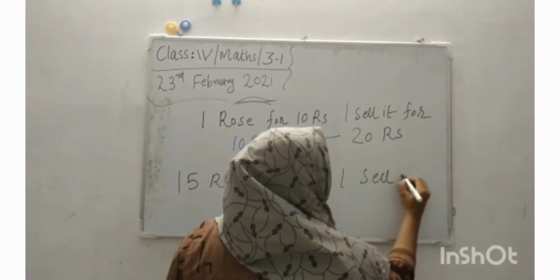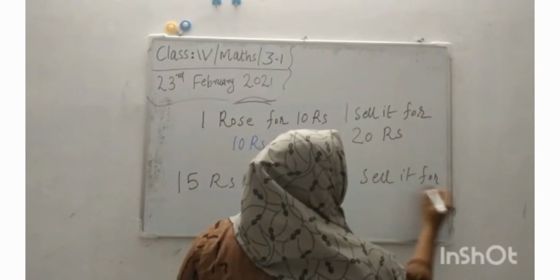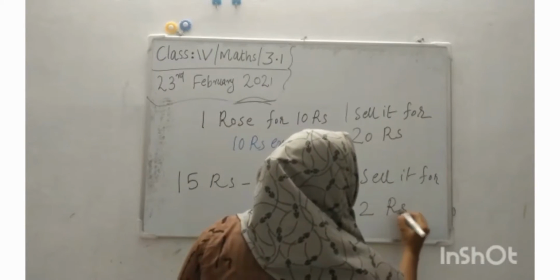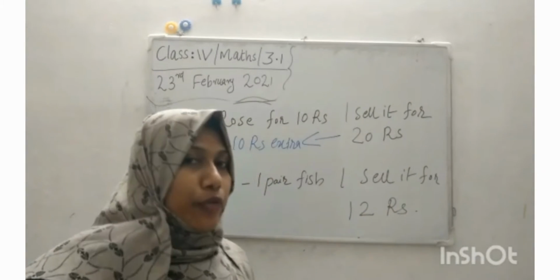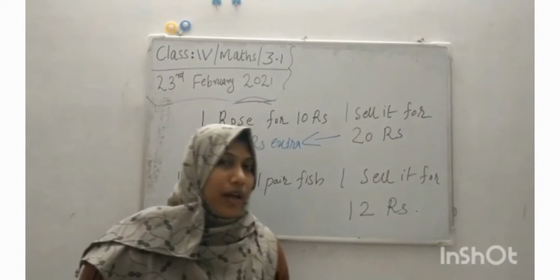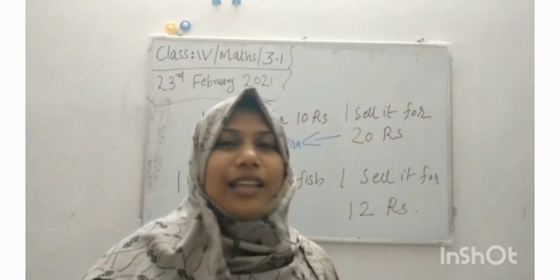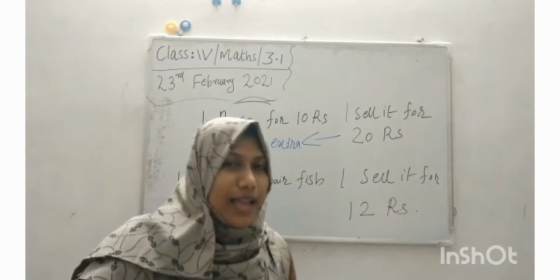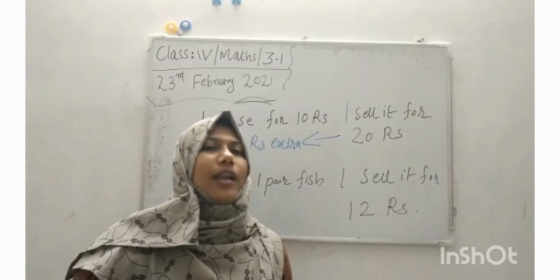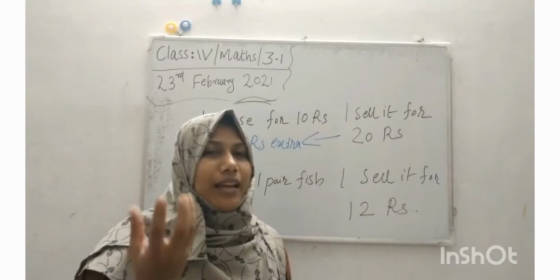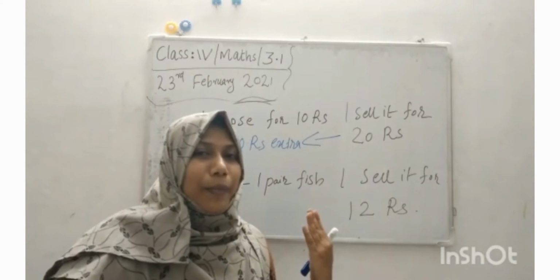Is it fair to me or unfair to me? Of course, bad luck. It's not fair to me. I didn't get an extra amount, and there is a reduction in the money.